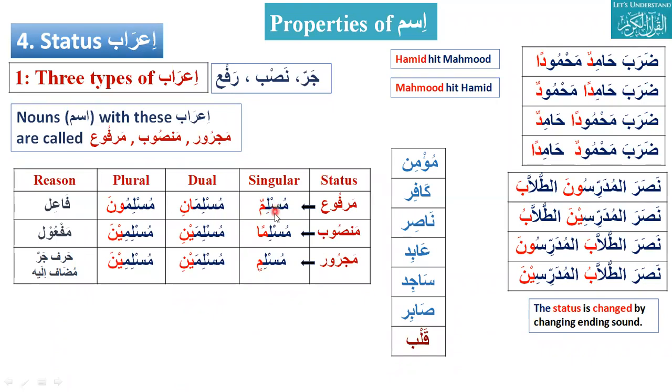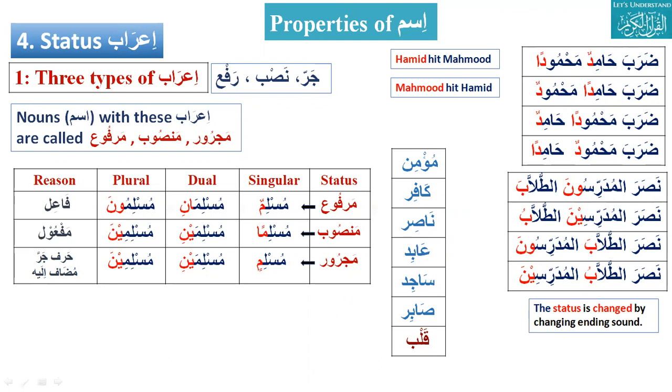Mu'minun, marfu. Mu'minan, mansub. Mu'minin, majrur. Kafirin, is it marfu, mansub, or majroor? Majrur. Kafiran, mansub. Kafirun, marfu. Thank you very much.